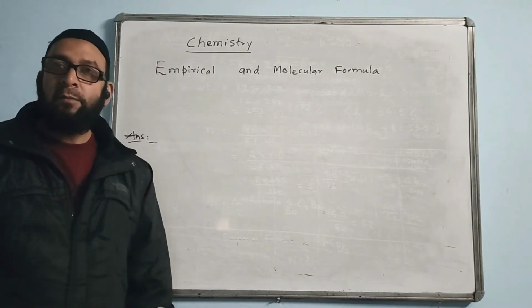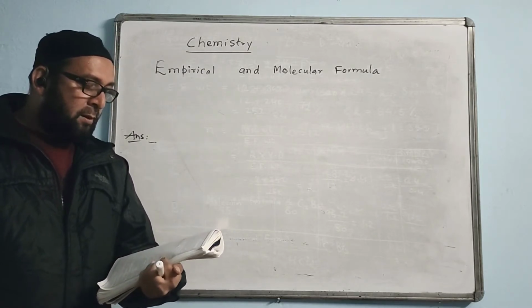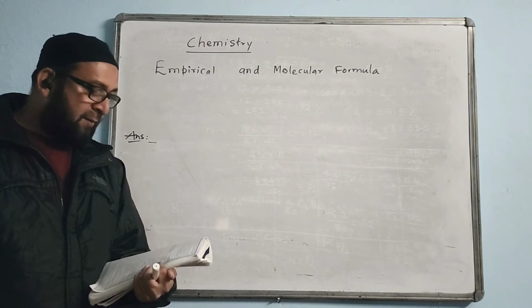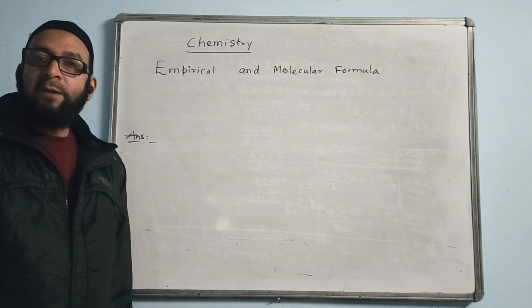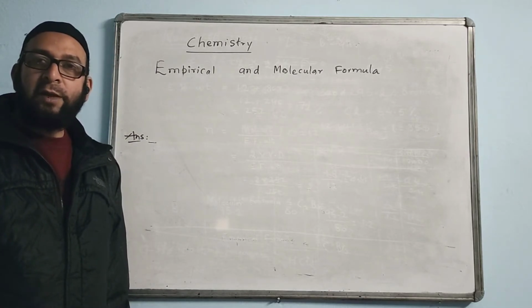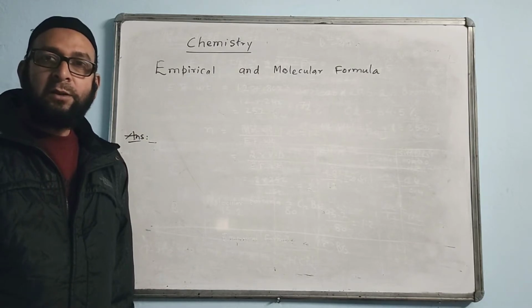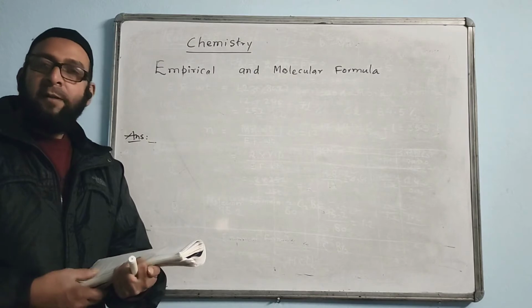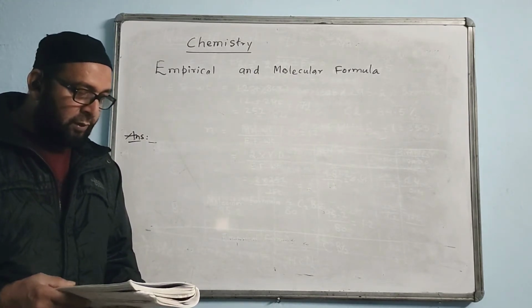Given that its vapor density is 29, find its molecular formula.